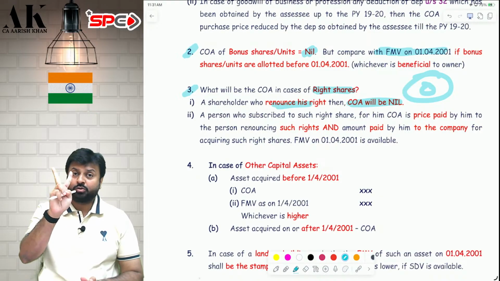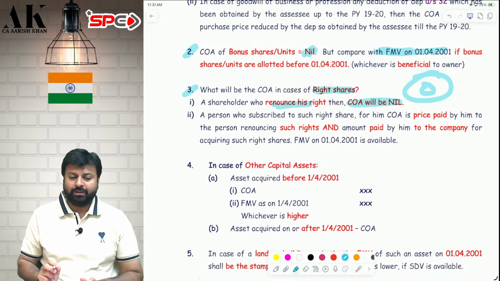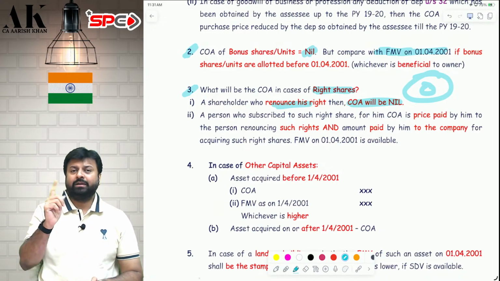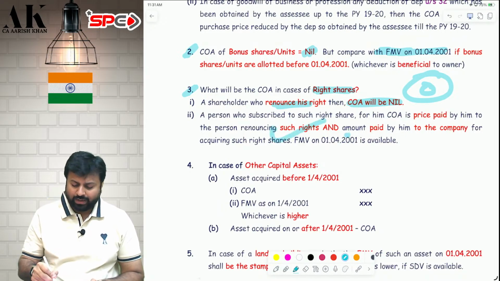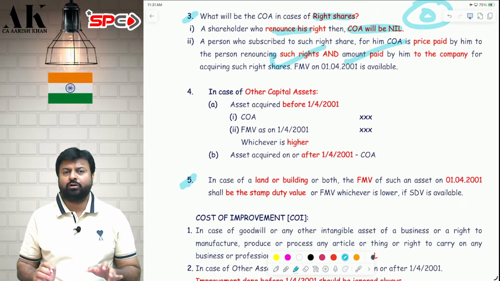Why? Because he has two costs now. One, he has paid to me for buying the rights. Two, he has paid to the company for buying the shares. For him, the cost of acquisition will be 1.1 lakh. This is what is written over here. Then I am coming to point number 5, then I will come back again to point number 4.